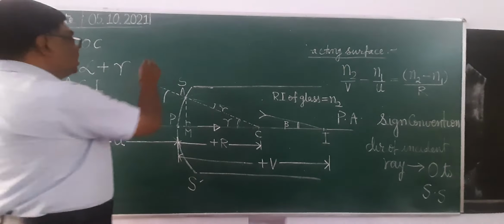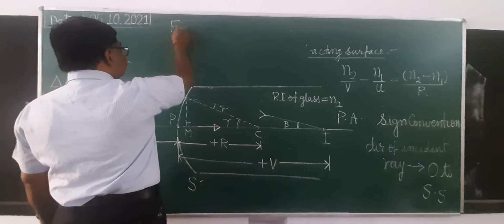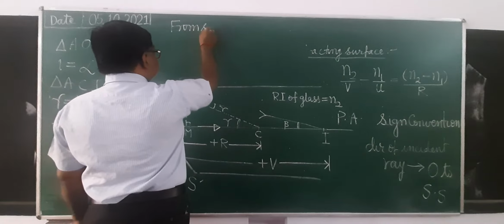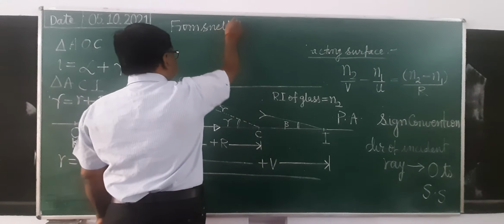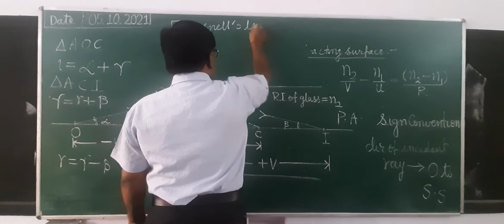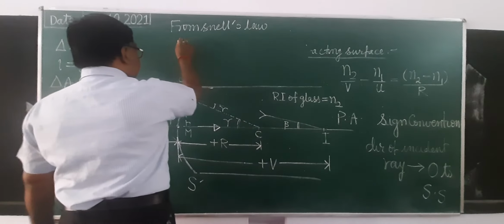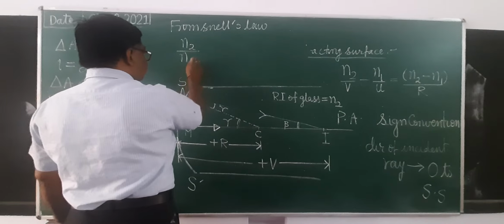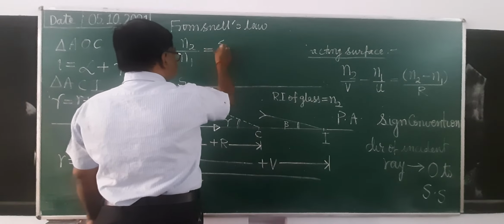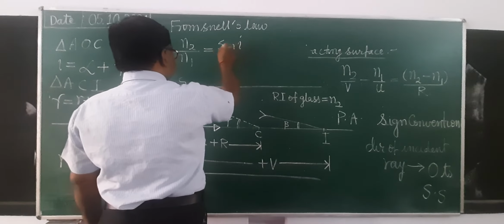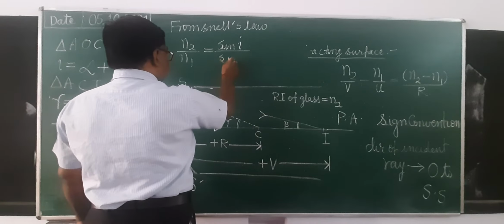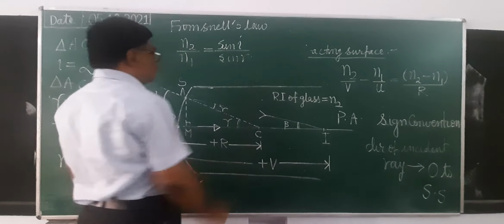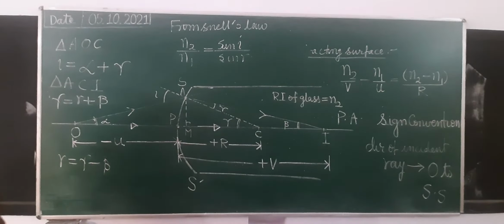Now from Snell's law, n2 upon n1 equals sin i upon sin r. You write down.